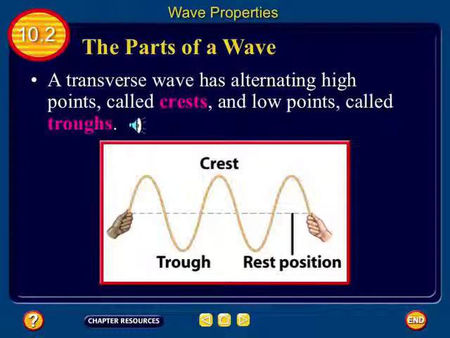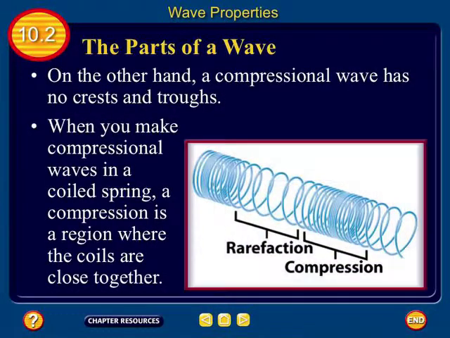For a compressional wave, we're going to have compressions and rarefactions. Okay, same idea. We still have two regions, but since it's not moving up and down, it's moving back and forth, we don't have crests and troughs.